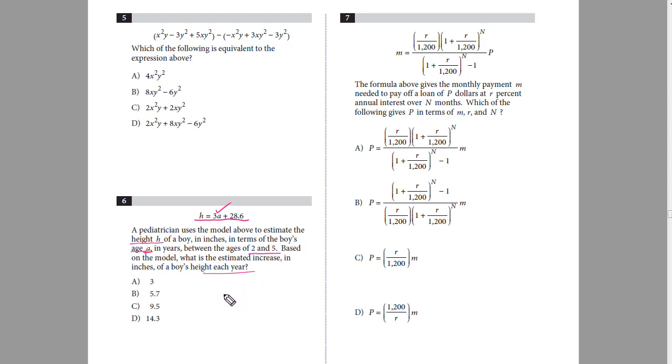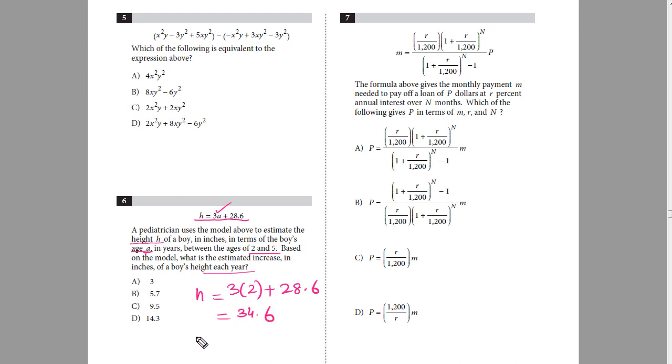So let's suppose if we insert 2 in this equation, we will get h equals to 3 times 2 plus 28.6. So 3 times 2 is 6. 6 plus 28.6 would be equal to 34.6. So a boy of 2 years old has a height of 34.6.